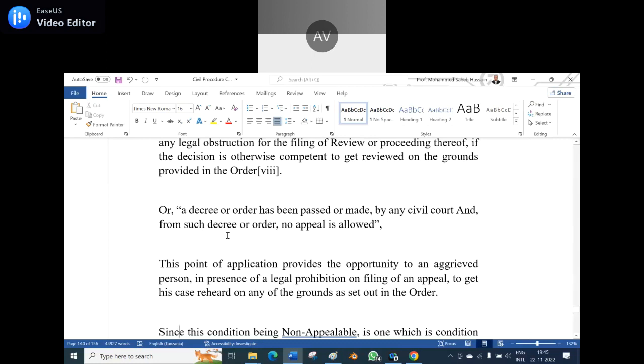Yes. This point of application provides the opportunity to an aggrieved person, in the presence of the legal prohibition of filing an appeal, to get his case reheard on any of the grounds set out in the order. Because for each and every matter we cannot go for the appeal.